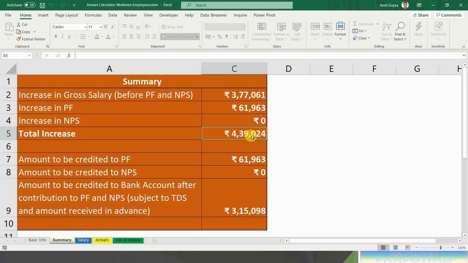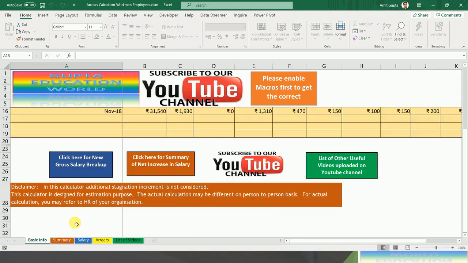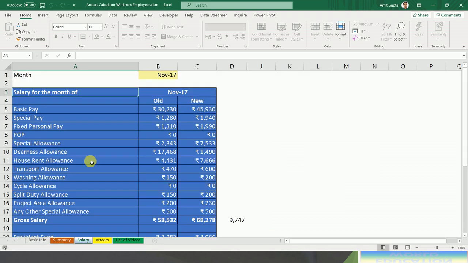Out of this amount, this part will be credited to your provident fund account and this amount will be credited to your bank account, but subject to TDS and amount received in advance. Suppose you want to see the new salary. For that you have to click on this button, and this is the breakup of the November 17 salary